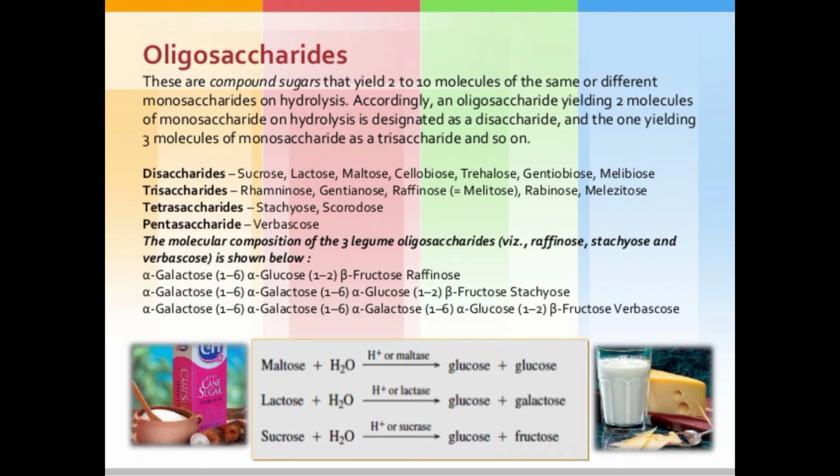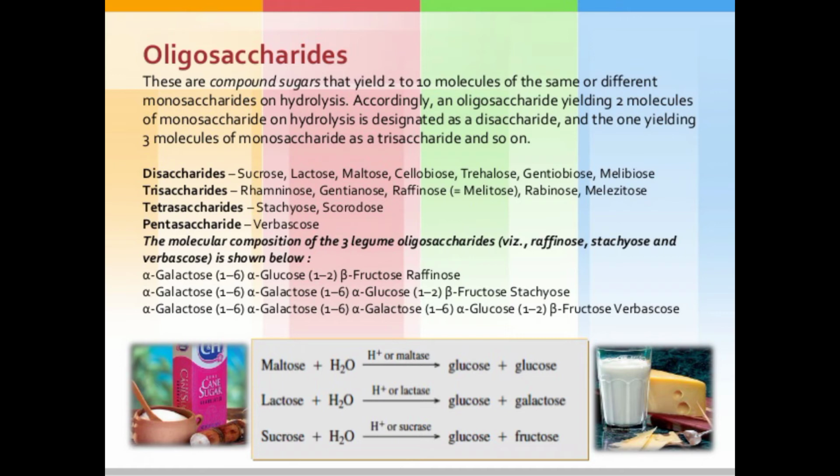Examples of reducing sugars are glucose, lactose, maltose, mannose, and cellobiose. In the case of non-reducing sugar, it is only sucrose. Reducing sugars have only one free carbonyl functional group.